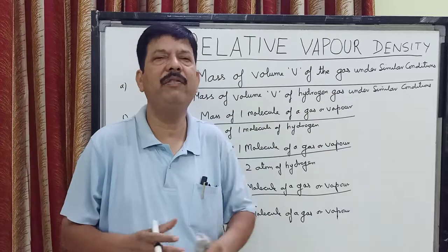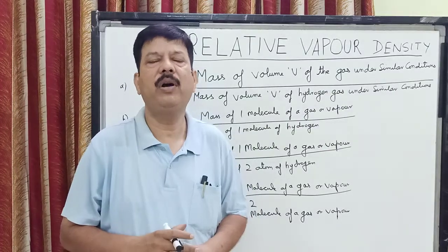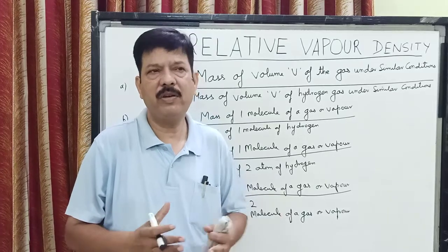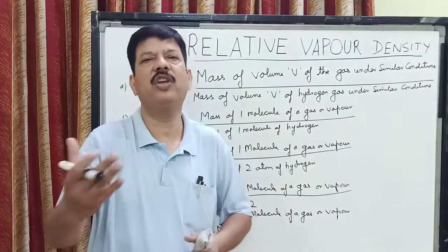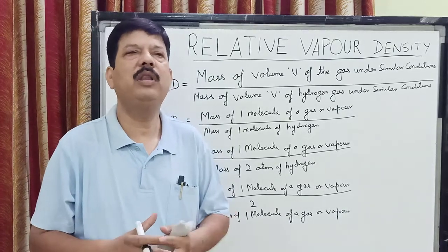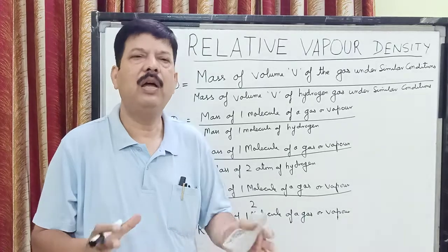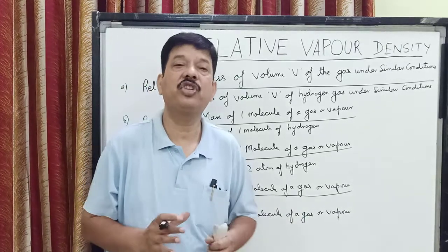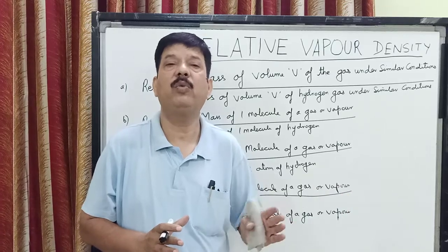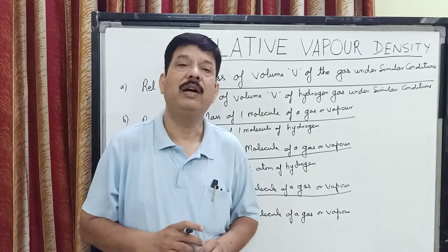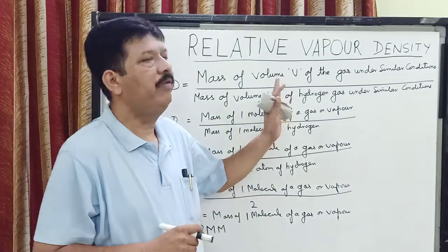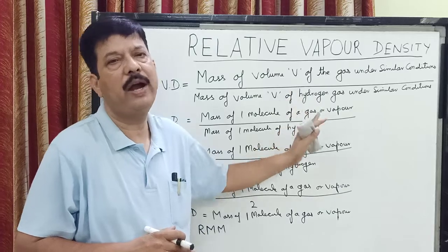Now children, you have already studied the word relative in relative molecular mass and relative atomic mass. Relative means we are studying something in relation with something else. Say for instance, yesterday we studied the atomic masses or the molecular masses in relation to either one atom of hydrogen or 1/12 of a C12 carbon atom. So here also we are studying the vapor density in relation to hydrogen.